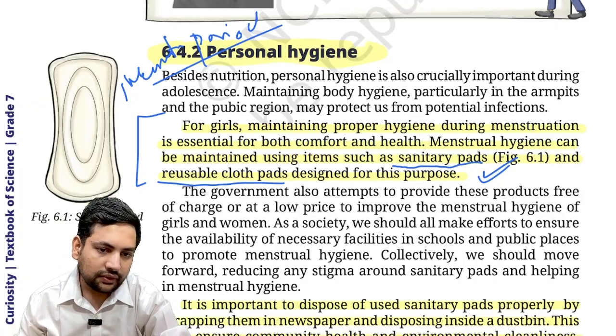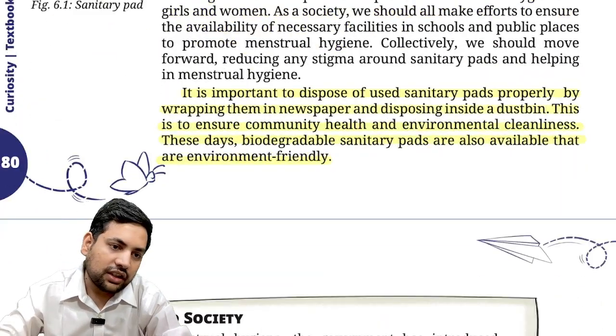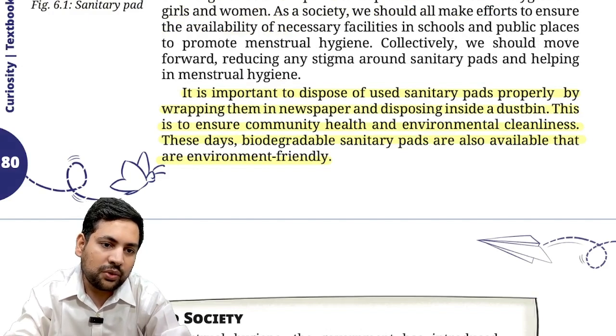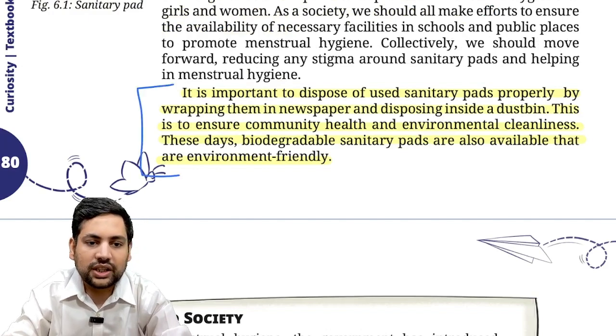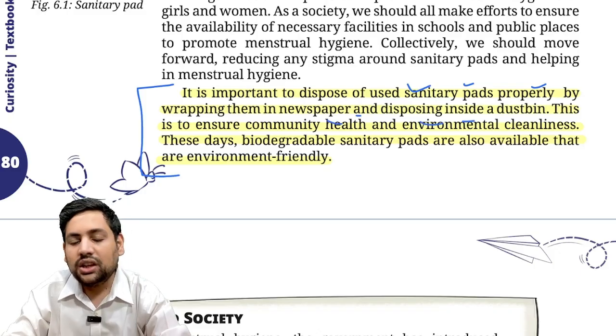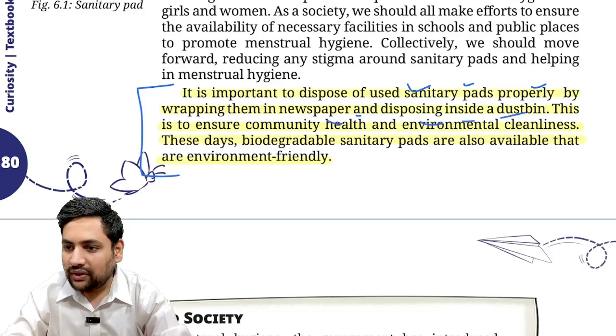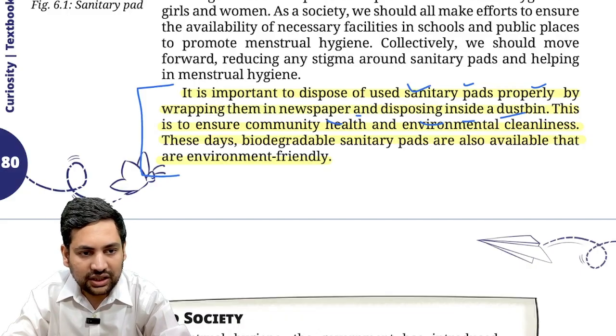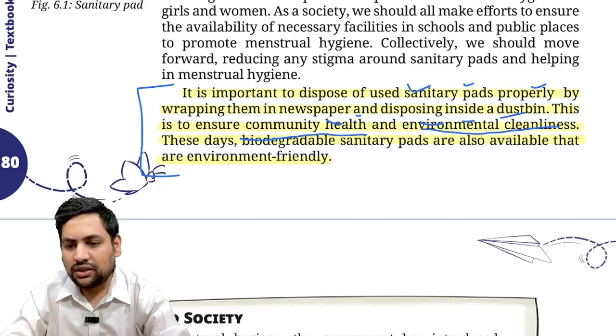It is also important to dispose of used sanitary pads properly by wrapping them in newspaper and disposing of them inside a dustbin. Why is it so important? Because it can cause serious health issues as well as environmental cleanliness issues.